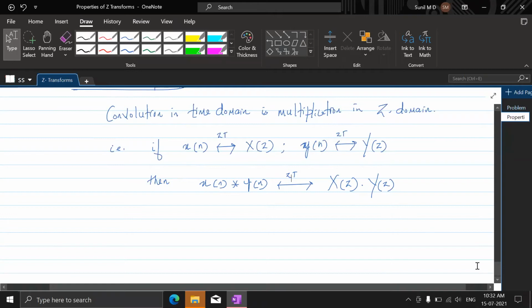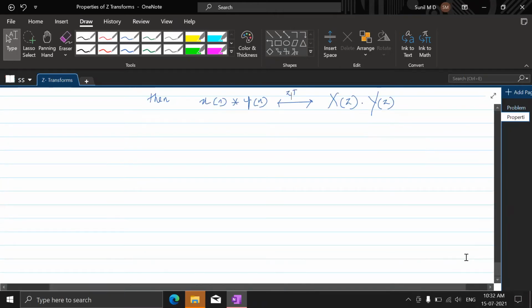Let's prove. Okay. So we need to have decent knowledge of the convolution sum here. So from that we can write this. We know that convolution of x of n and y of n is given as summation, so it's not n, it's k ranging from minus infinity to plus infinity, x of k, y of n minus k, because it's convolution.